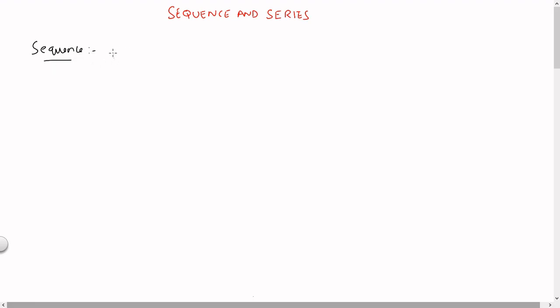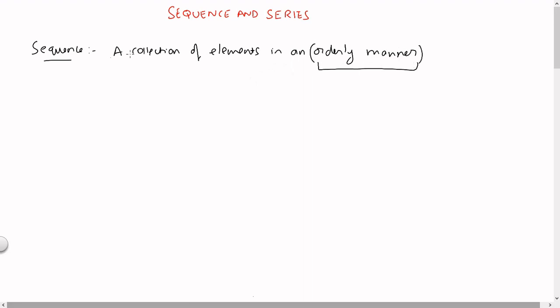I would define sequence as a collection of elements that may be numbers, alphabets or anything in an orderly manner. That's it. So you have to understand that this is what actually makes it different from a set. If we remove this part of the definition, then this would be a collection of elements, which is how we